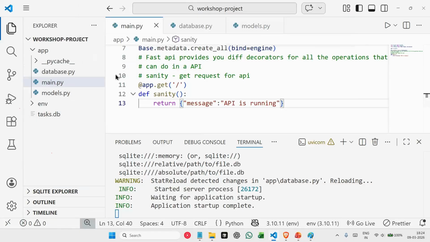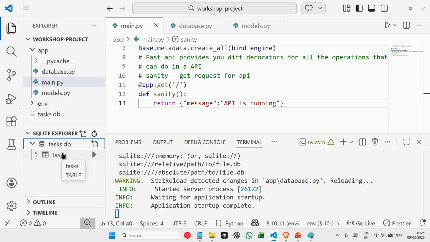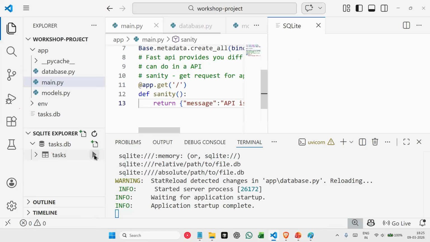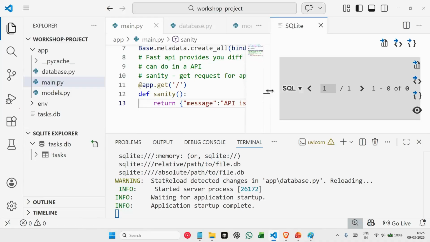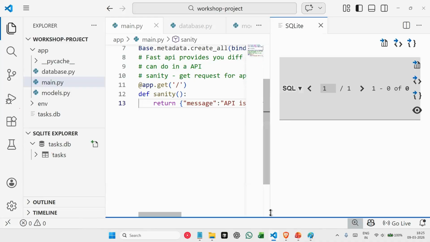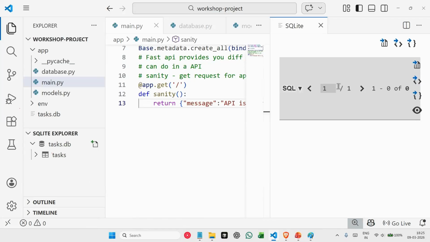When I click on it, if you observe, like how we have File Explorer, we also have SQLite Explorer, and automatically that SQLite Explorer currently has task.db, inside which we have the task table created. If I click on the play button here, it shows our table. Since we have no records, it shows an empty table.